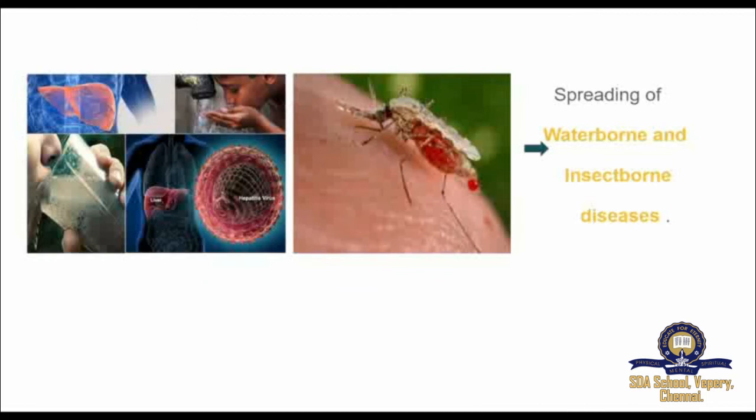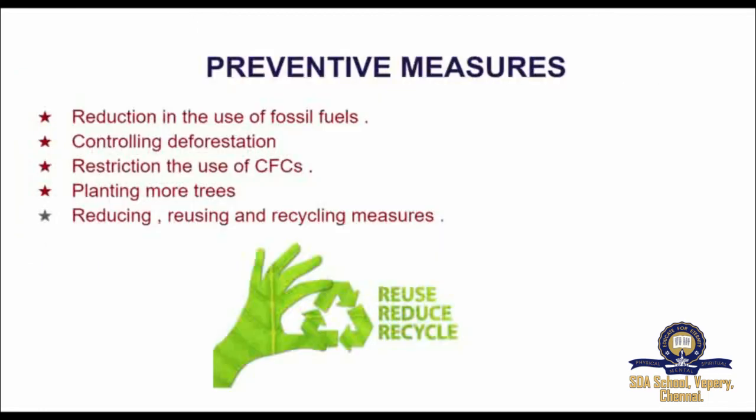Now we will see the preventive measures, that is, how to protect ourselves from global warming. The preventive measures are reduction in the use of fossil fuels, controlling deforestation, restricting the use of CFCs. CFCs means chlorofluorocarbons. Also, planting more trees, and at last, reducing, reusing, and recycling measures. These are the preventive measures for global warming.